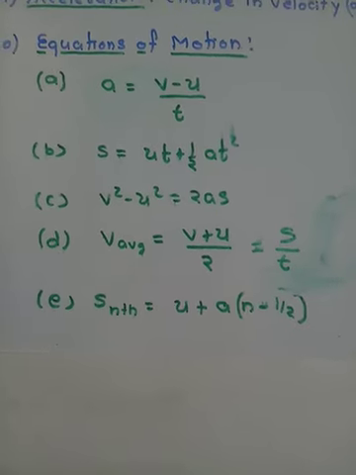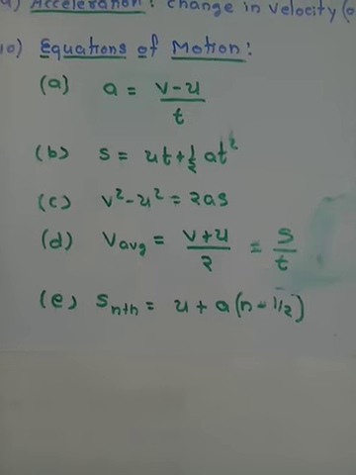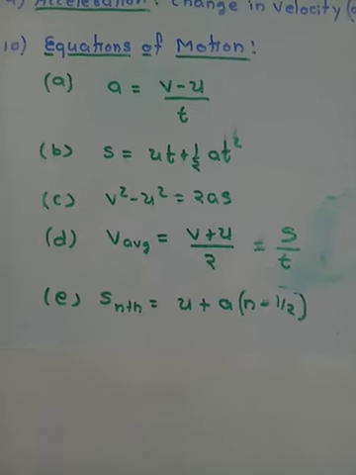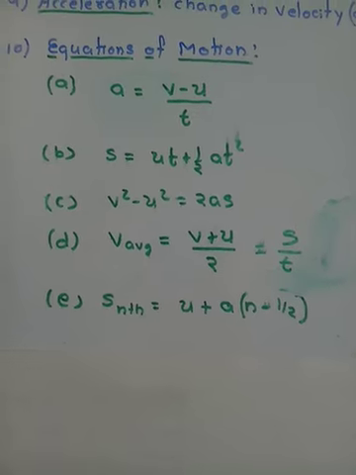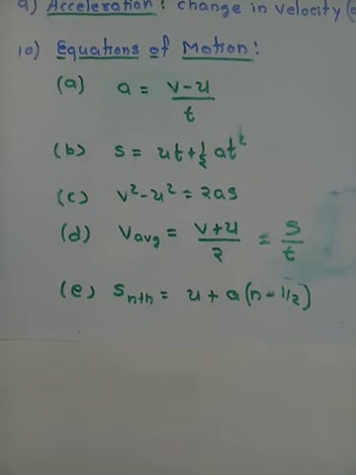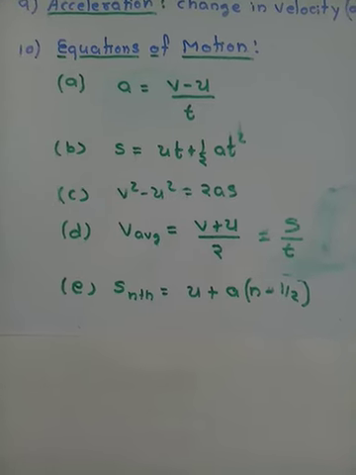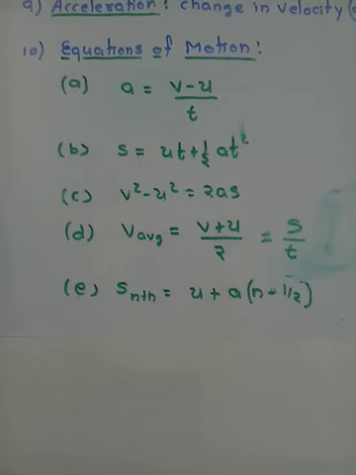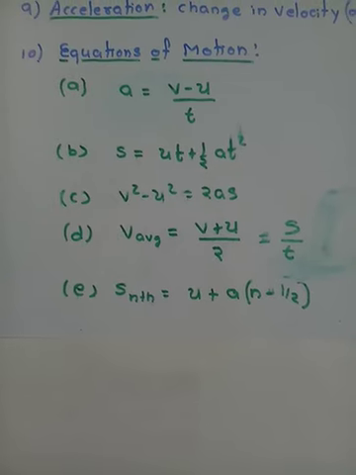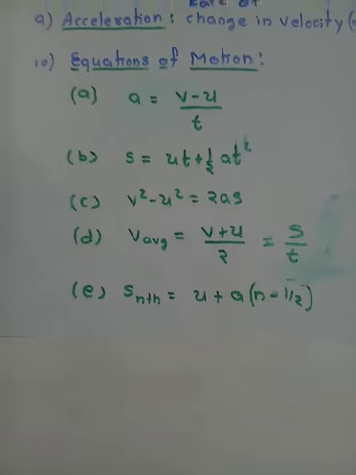So these 5 equations are the very, very basic equations, and they are always needed from the day you take the first lesson of physics in class 9 till the last day. If you are doing engineering, your masters or even PhDs, these 5 equations are the very fundamental equations of physics. In the next lecture we will derive these 5 equations of motion, how these equations came into existence.